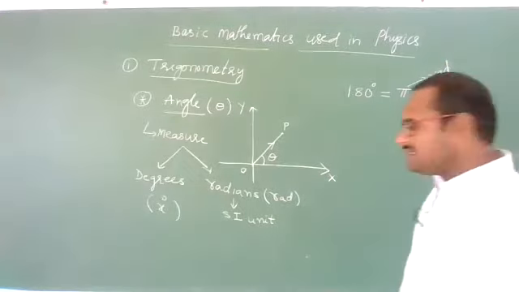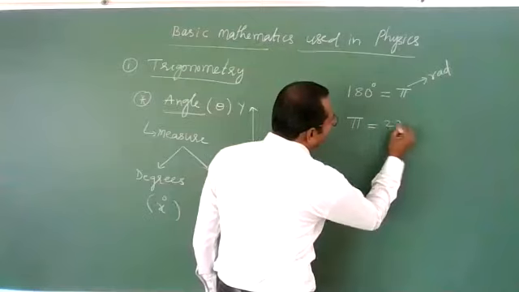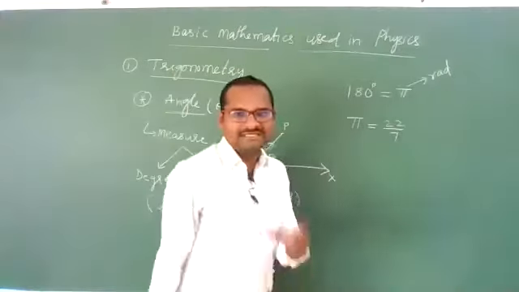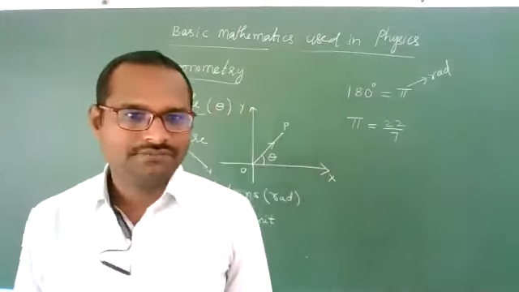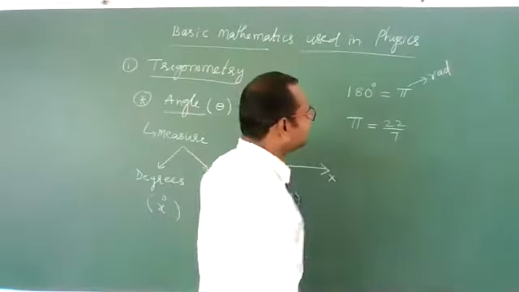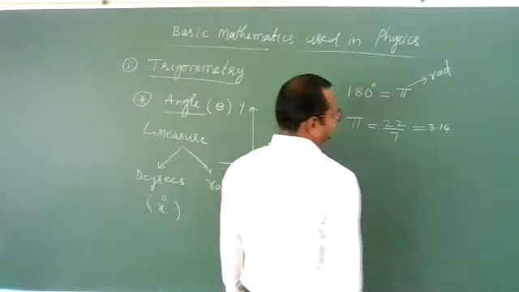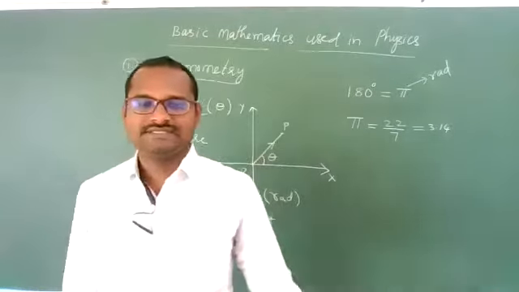Clear? Yes. See, this pi value is 22/7. It is a pure number. If you calculate 22/7, you will get around 3.14. Fix this number.